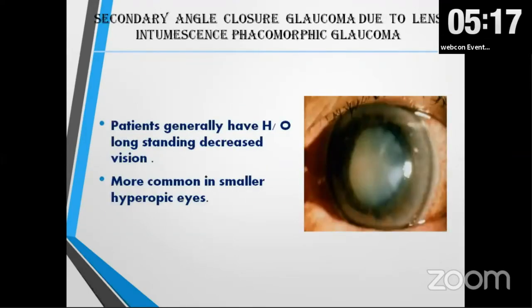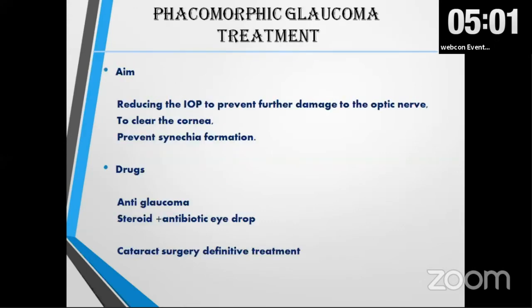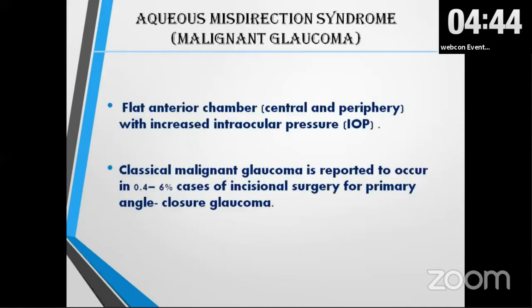In phacomorphic glaucoma, the patient usually has a history of long-standing decreased vision, more common in a small hyperopic eye, and presents with all the signs of acute angle glaucoma like high IOP, mid-dilated pupil, corneal edema, and shallow anterior chamber. And with that, there is an intumescent lens. So here the final treatment is cataract surgery. To prepare the patient for cataract surgery, we have to bring down the IOP, clear the cornea, and start anti-glaucoma drugs, steroids or antibiotic eye drops, and finally we do the cataract surgery. That is the final treatment for phacomorphic glaucoma.